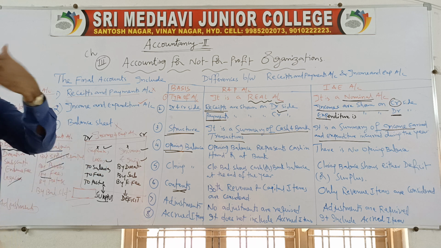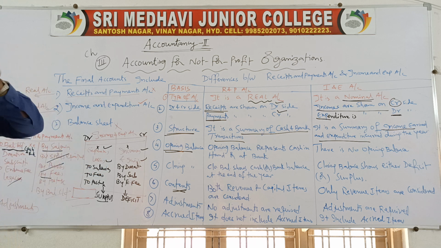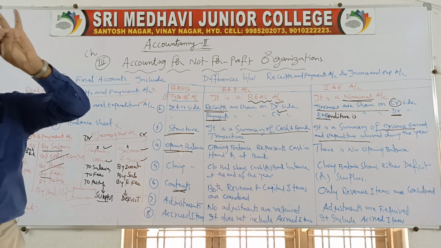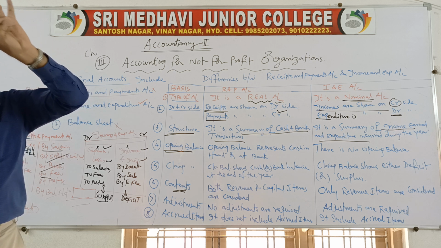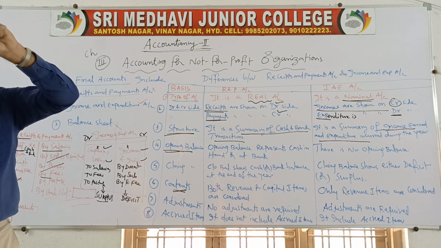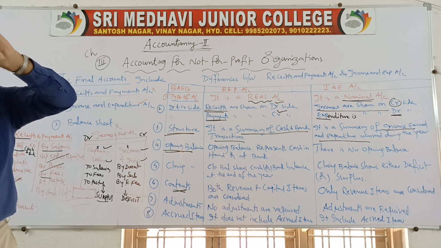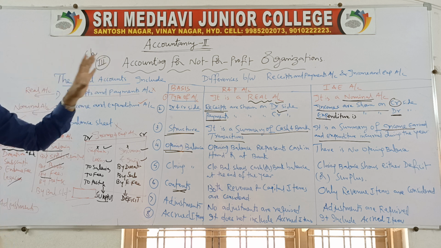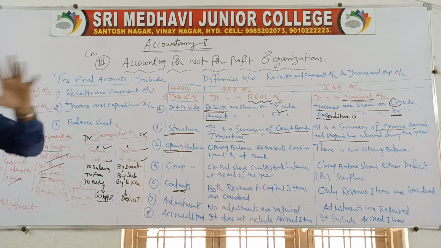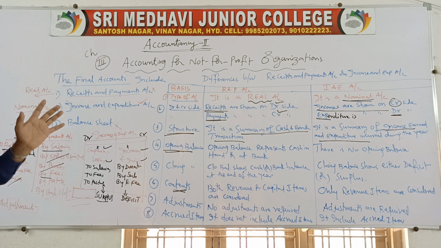That is the reason I told you in my previous class that your preparation of accounts and your understanding of this chapter, not-for-profit organizations, depends on four terms: capital expenditure, revenue expenditure, capital receipts and revenue receipts. If you understand the meaning of these four terms, then it becomes very easy to prepare the income and expenditure account and all the accounts of not-for-profit organizations.